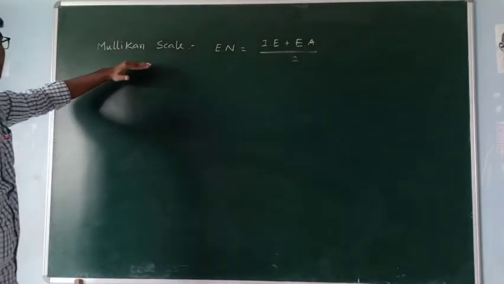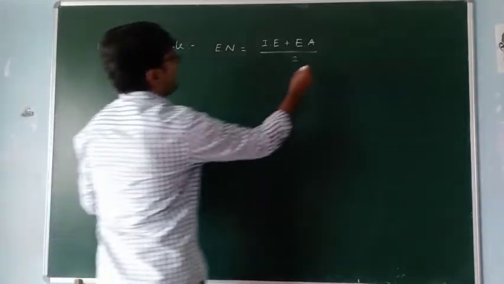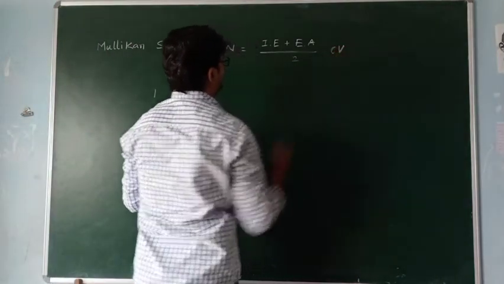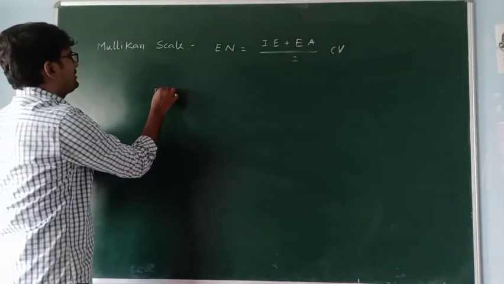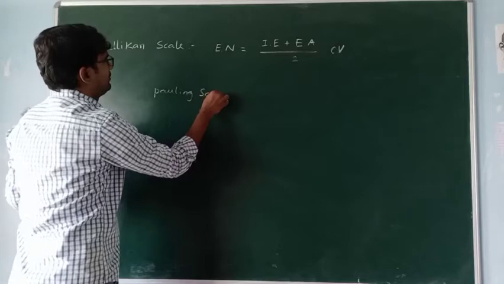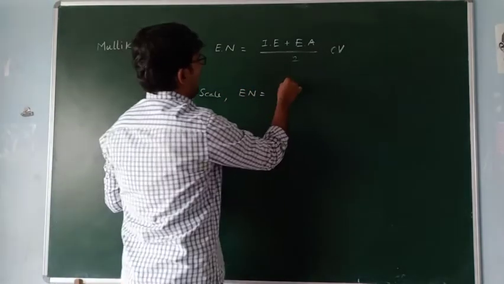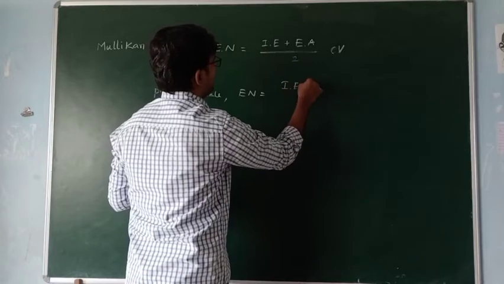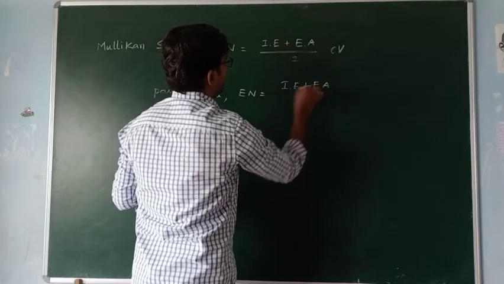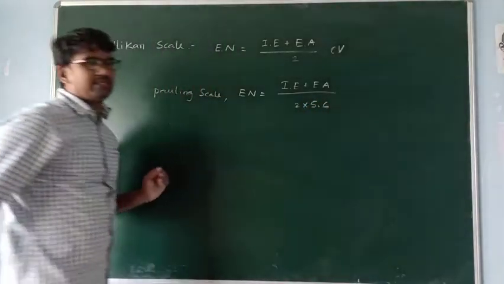But we can write this Mulliken scale in the Pauling scale manner. Actually, the units are electron volts. In the Pauling scale manner, how can we write that? Electronegativity is equal to ionization energy plus EA by 2 into 5.6.